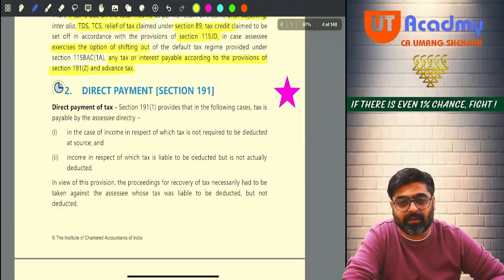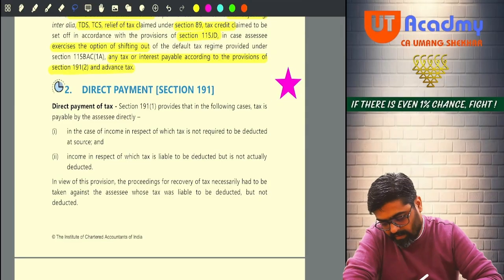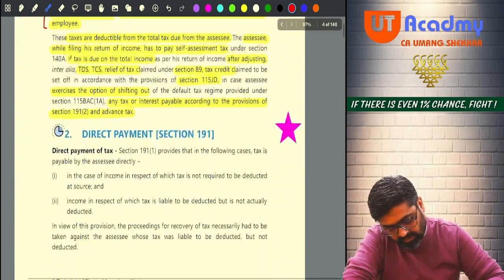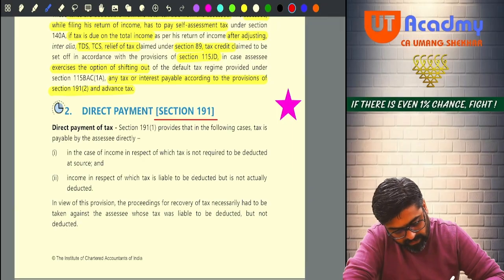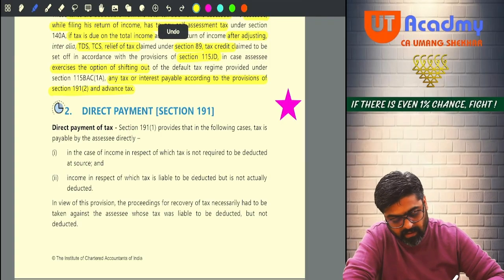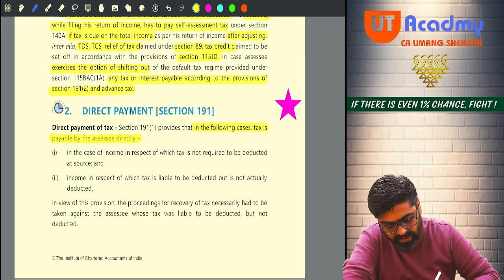Now direct payment, section 191. This is an interesting section. This is interesting. You will enjoy it. Okay. Now in the direct payment of taxes, what section 191 says is that in the following cases, tax is payable by the assessee directly. In the following cases, tax is payable by the assessee directly.